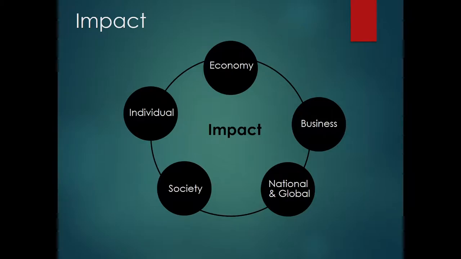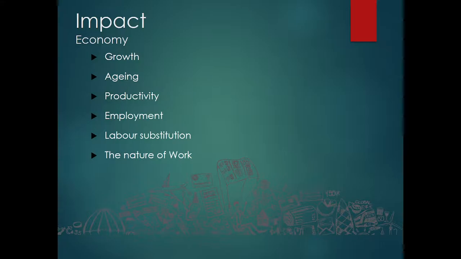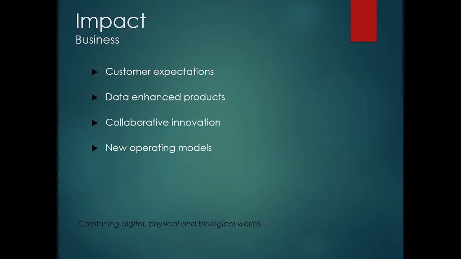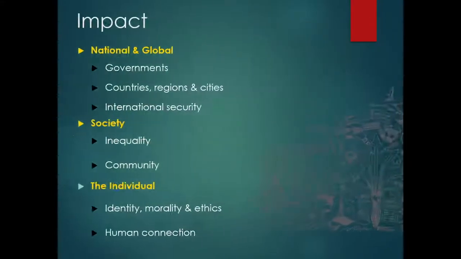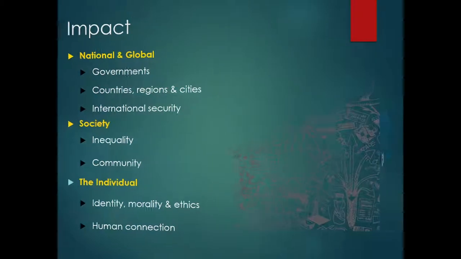Impact. What kind of impact does Industry 4.0 have, and what gets impacted by it: economy, business, national and global, society, individual. Impact on the economy: growth, aging, productivity, employment, labor substitution, the nature of work. Impact on business: customer expectation, data enhanced products, collaborative innovation, new operating models. Impact on national and global: government, countries, regions, cities, international security. On the other hand, society: inequality, community. And the individual: identity, morality, ethics, human connection.